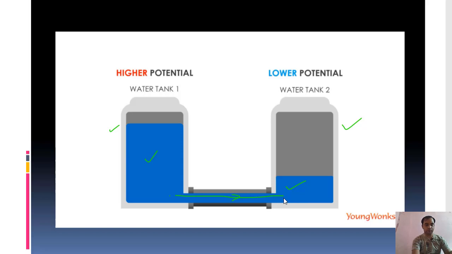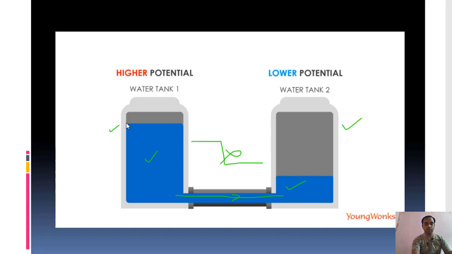Why does it happen? That is the question. Water has a property that it always tries to make a particular level, to balance itself. You cannot keep water like this, with this one surface of water and this another surface of water. This is not possible. This is against the property of liquid.